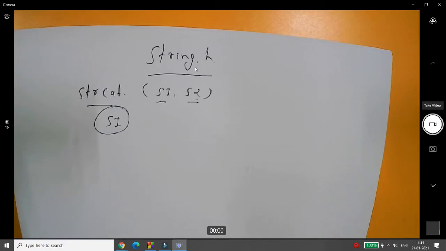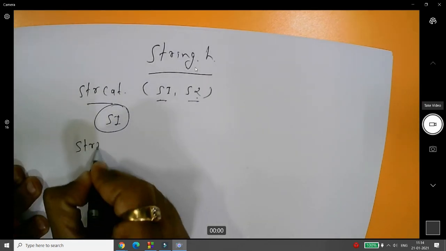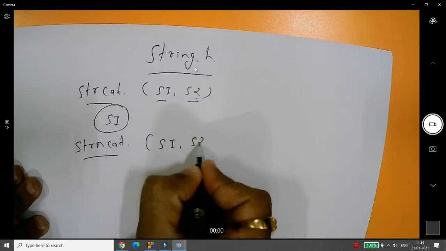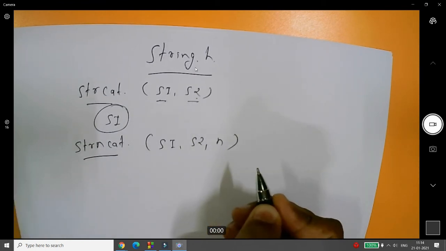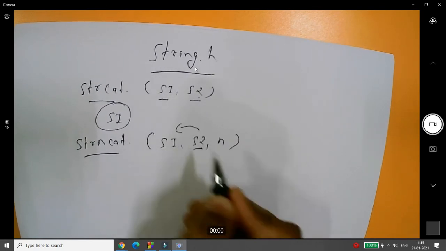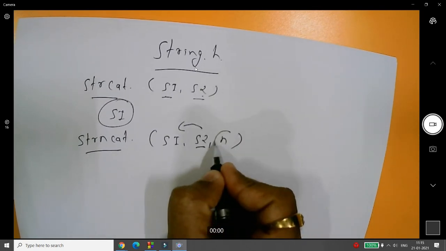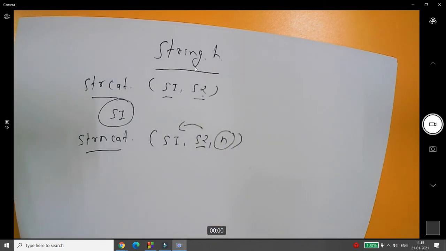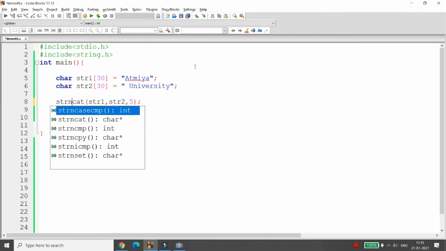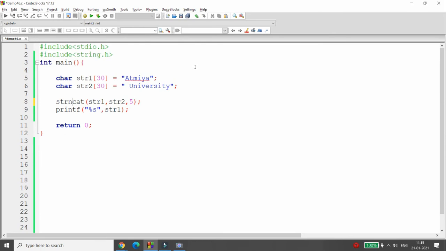Another function is there, and that function is known as strncat. What will strncat do? s1, s2, and you can pass n over here. It means your second string will be concatenated with string 1, but up to the number of characters that you have specified. So let me give you an example for the same. If I am writing here str1, str2, and I am writing 5, and I am using the function strncat, then what happens?